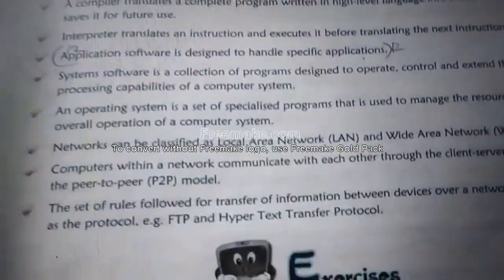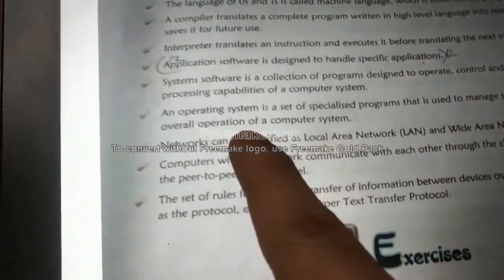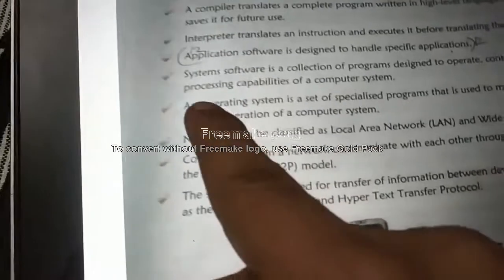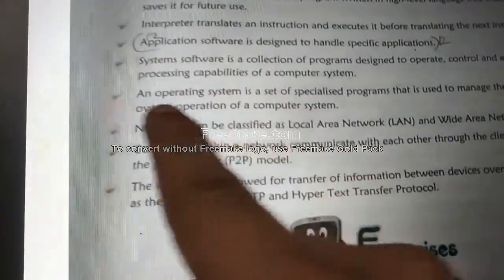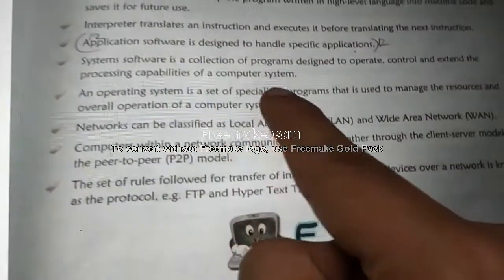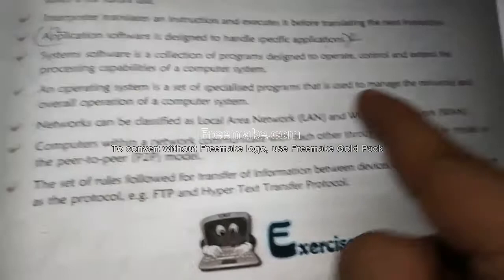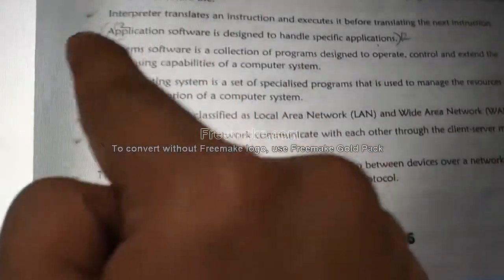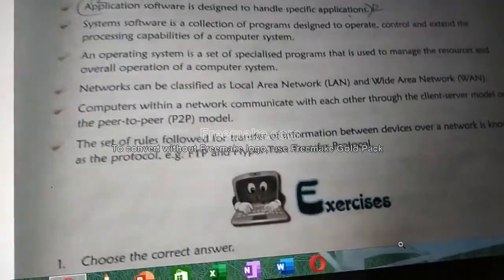See in page number 15. See here. From down, 1, 2, 3, 4. From down to up, the fourth point. An operating system, the whole point: An operating system is a set of specialized programs that is used to manage the resources and overall operation of a computer system. From 'An operating system' till 'this system'. This is the answer for question number 13.